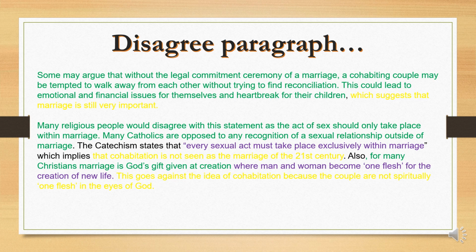So again, Year 11s, this idea of one flesh, this very small yet snappy quote, is used for the disagree paragraph because in fact, if the couple are cohabitating, in the eyes of God or spiritually, they are not one flesh. So again, very straight to the point, and as you can realize, just two quotes, straight to the point, and they've mentioned exactly what they mean and explained them, always referring back to the statement itself.